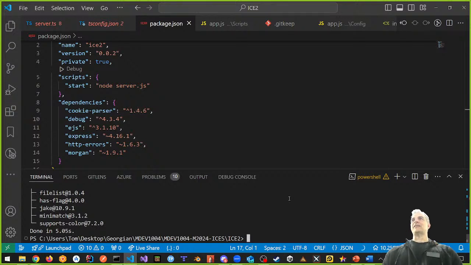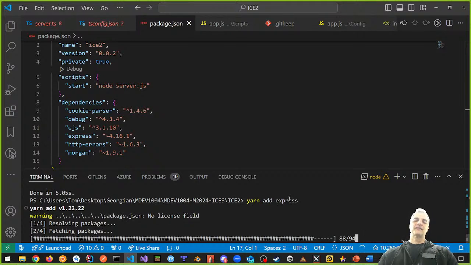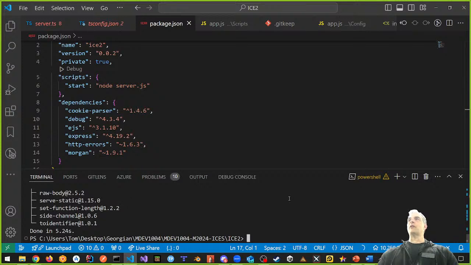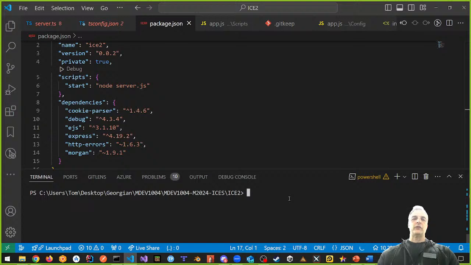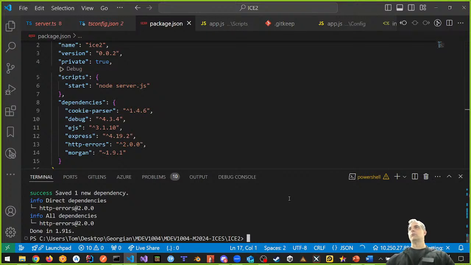And how about Express? Express is using 4. We want to use 5 or something, the newest version. So we're going to say yarn add Express. And when we add Express, it goes from 4.16.1 to 4.19.2. Pretty good, right? And we're going to say yarn add HTTP errors, right? And HTTP errors is going to go from 1.63 to 2.00.